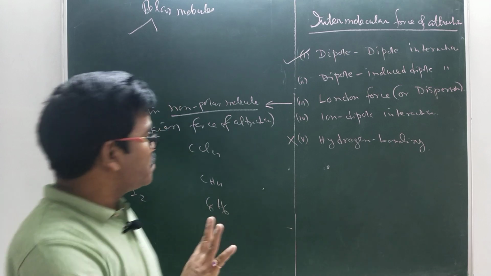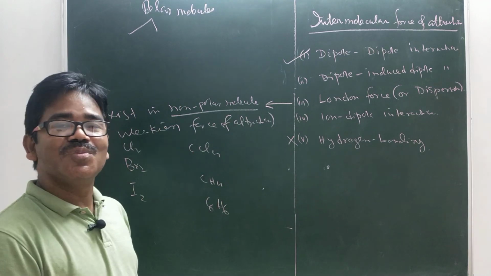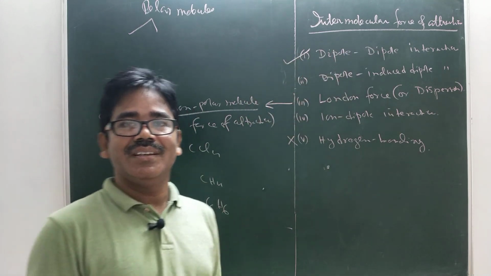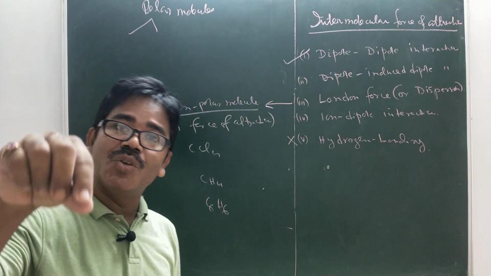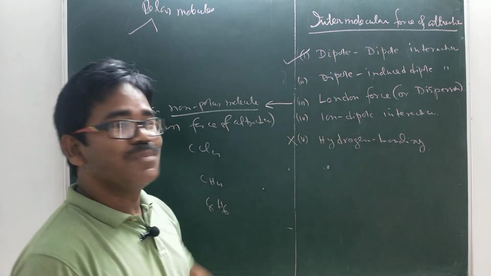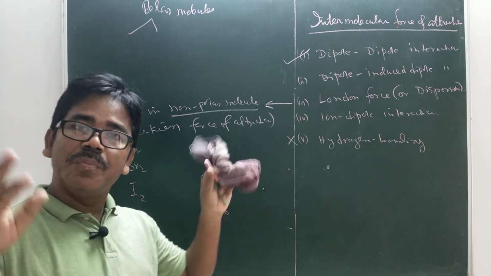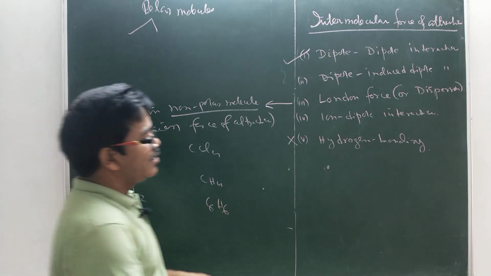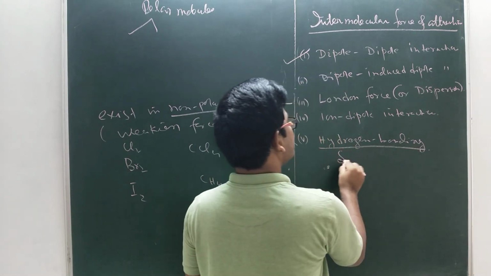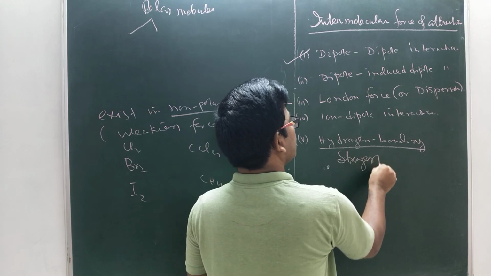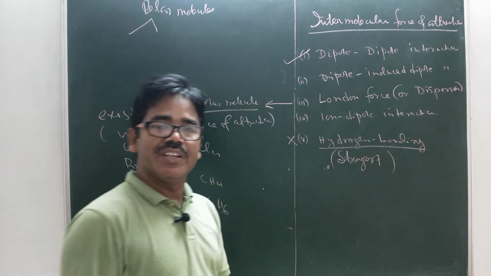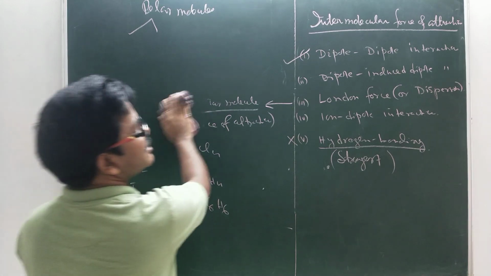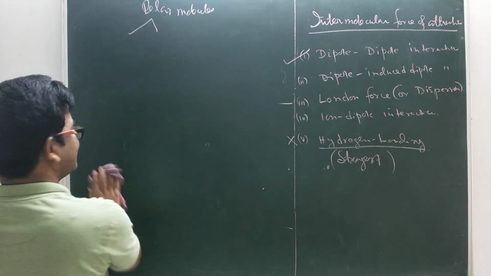If the molecule is non-polar, then London force. If the molecule is polar, then dipole-dipole. If one is polar and the other is non-polar, then dipole-induced dipole. If it is purely non-polar, then London force. London force is the weakest and hydrogen bond is the strongest. Clear? One more is there, that's called ion dipole interaction.